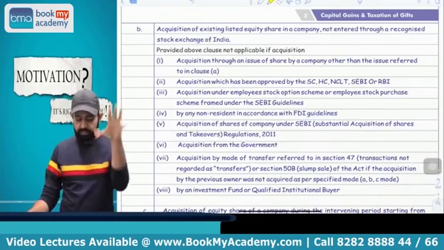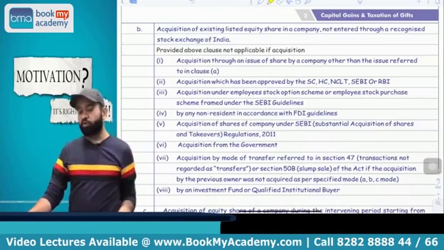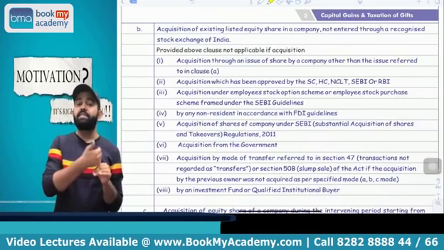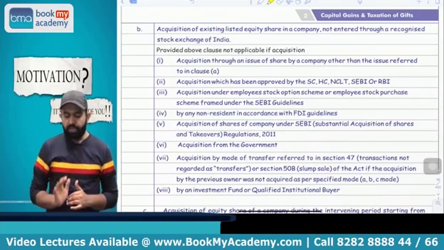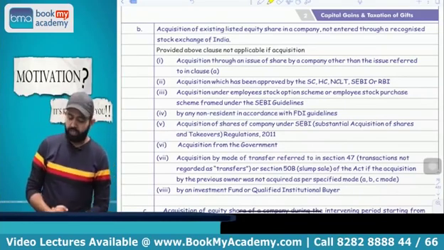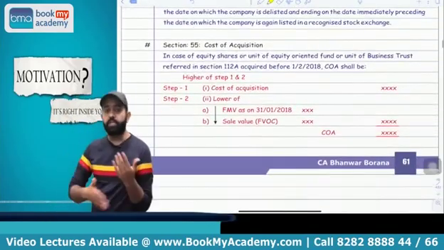Or acquired by a non-resident under FDI guidelines, then it is no problem. Acquired from government, then there is no problem. Or acquired under a transaction referred to under section 47, that is through gift or slump sale and all. Or it is acquired by an investment fund or qualified institutional buyer, then it is no problem. All people, please pay attention. I am going to explain again.